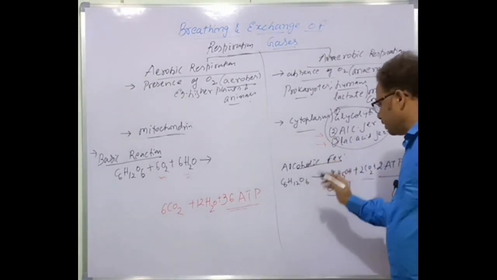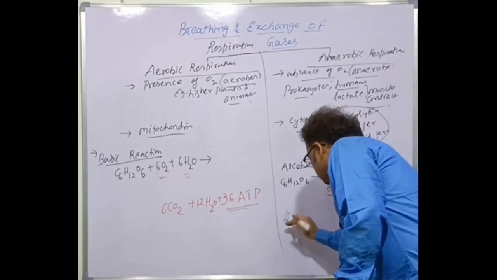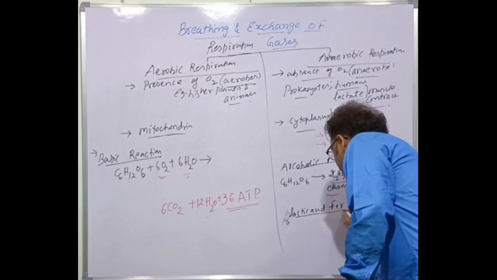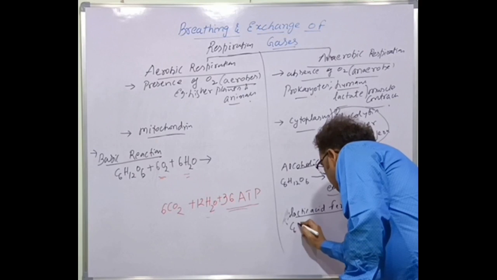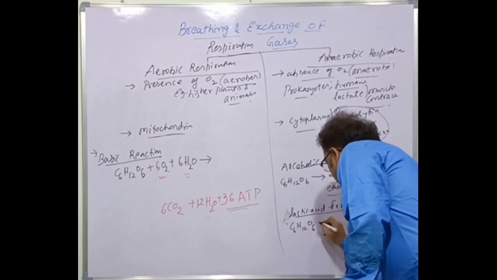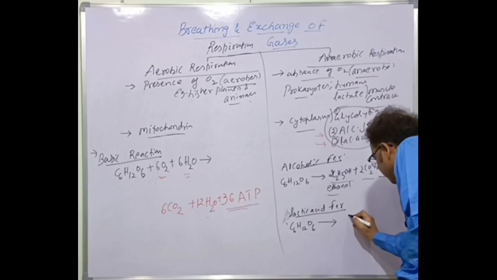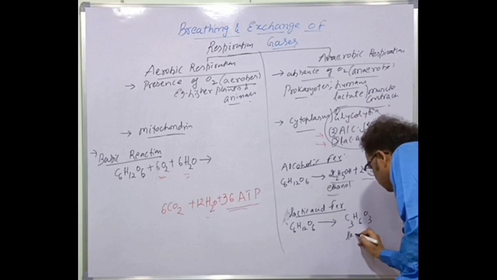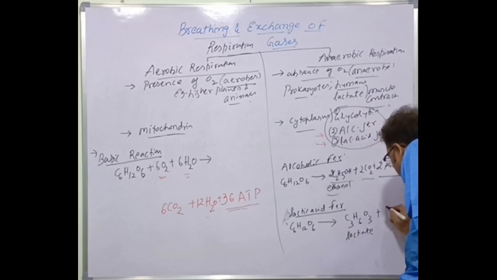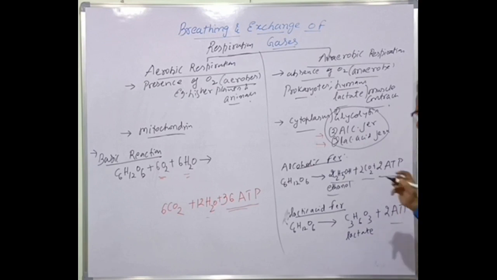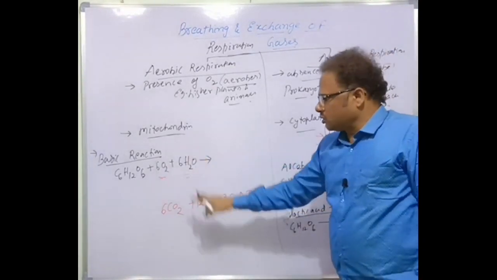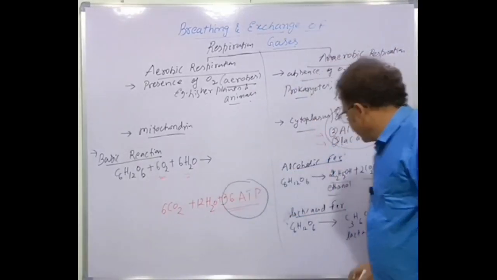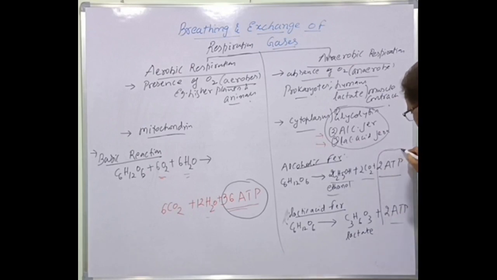This is alcoholic fermentation. Next one is lactic acid fermentation. The basic reaction here also is C6H12O6, in the absence of oxygen, a lactate molecule or lactic acid molecule is formed, with a yield of only 2 molecules of ATP. So what's the difference you observe here? Here 36 molecules of ATP are formed, whereas in both these cases only 2 molecules of ATP are formed.